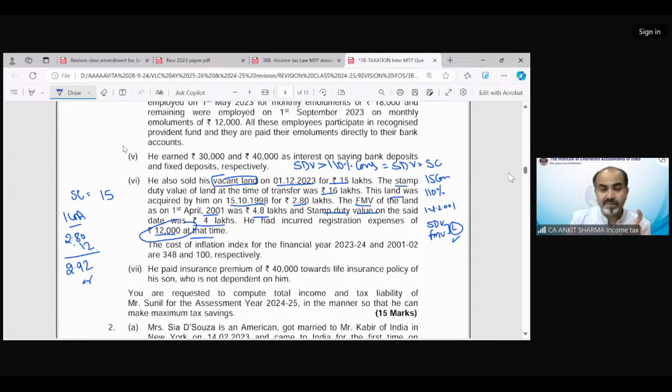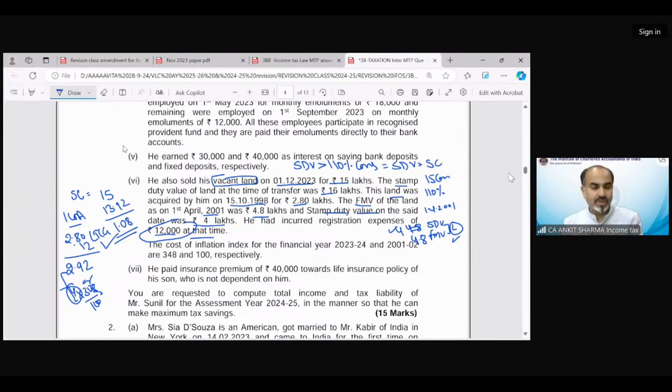Now the FMV and SDV. FMV cannot exceed the stamp duty value. So the FMV has been given as 4.8 lakh and stamp duty value has been given as 4. So the lower would be considered as the cost of acquisition for the purpose of this question. So that would be 4 lakh. Now 4 lakh into 348, because whichever is higher is going to be your cost. So 4 is higher after comparing with the purchase price. So we will apply indexation, and this is going to be my indexed value, that is 13.92 lakh. So long-term capital gain would be 1,08,000 rupees.